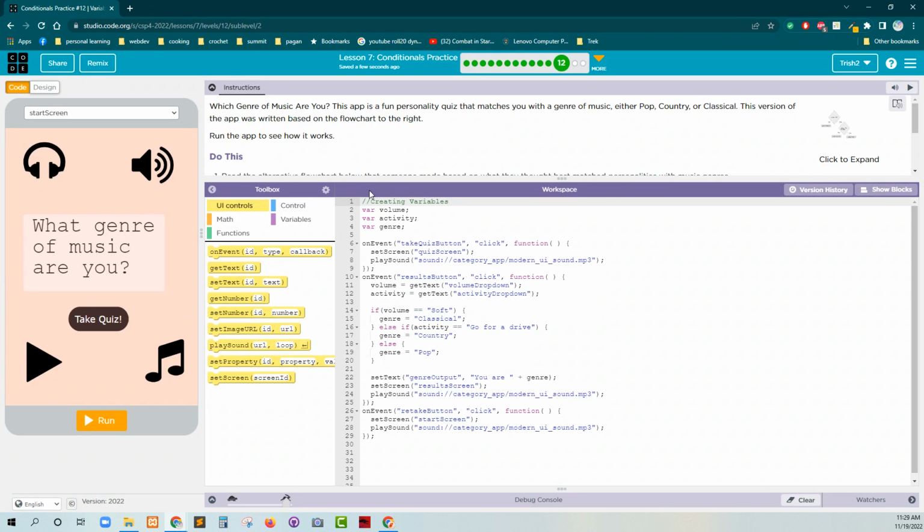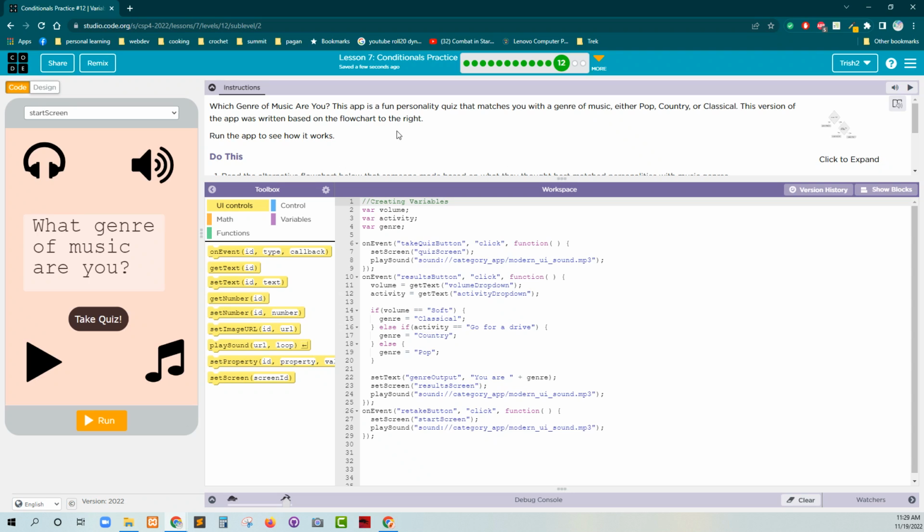Unit 4, Lesson 7, Level 12, Part B. Which genre of music are you? This app is a fun personality quiz that matches you with a genre of music, either pop, country, or classical. Ugh. Okay. What about rock, man?